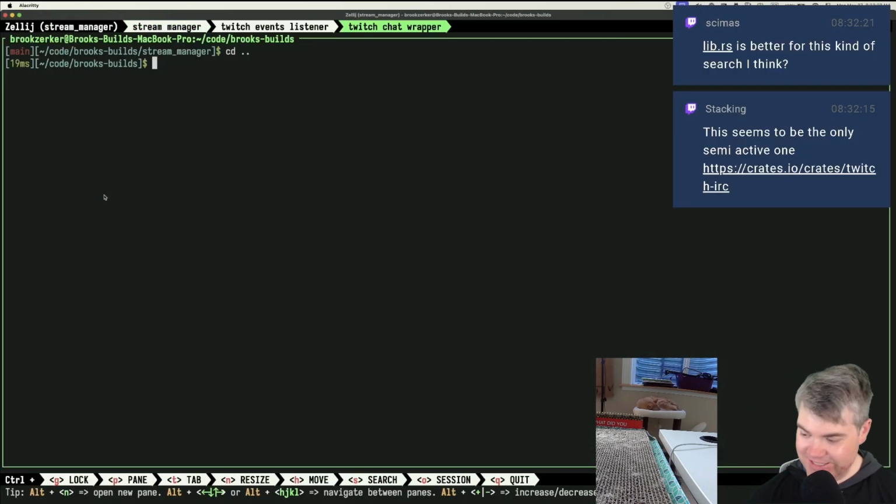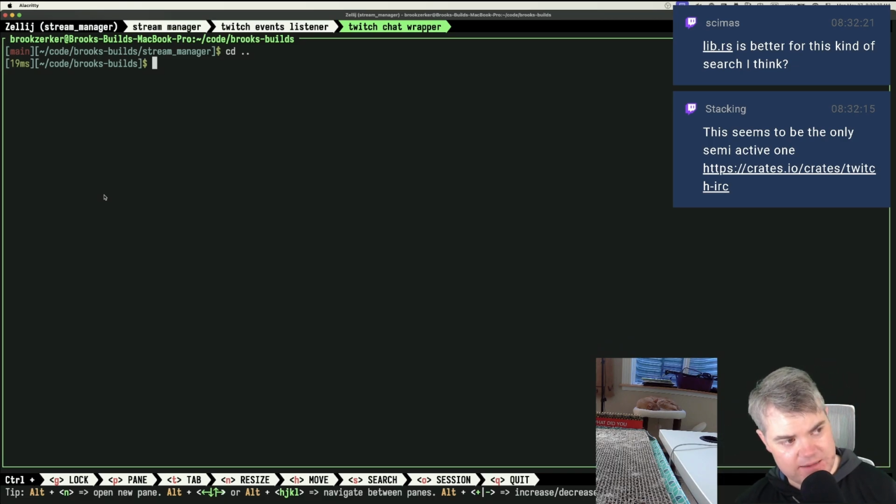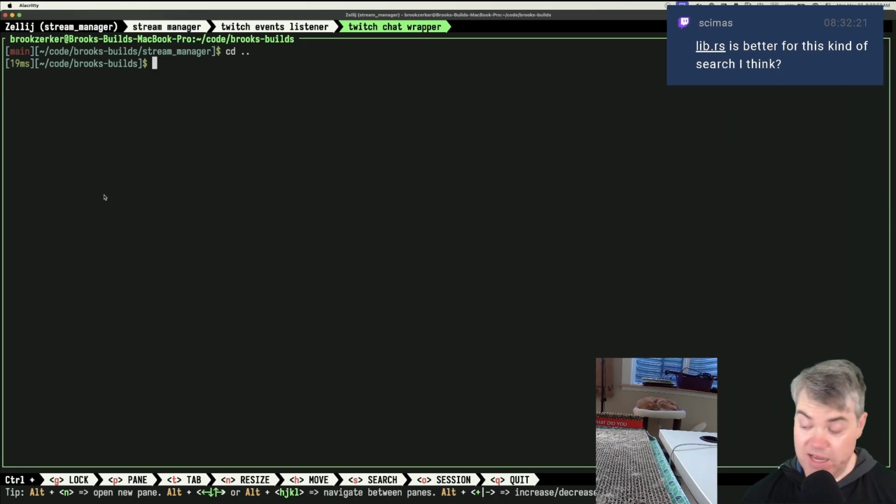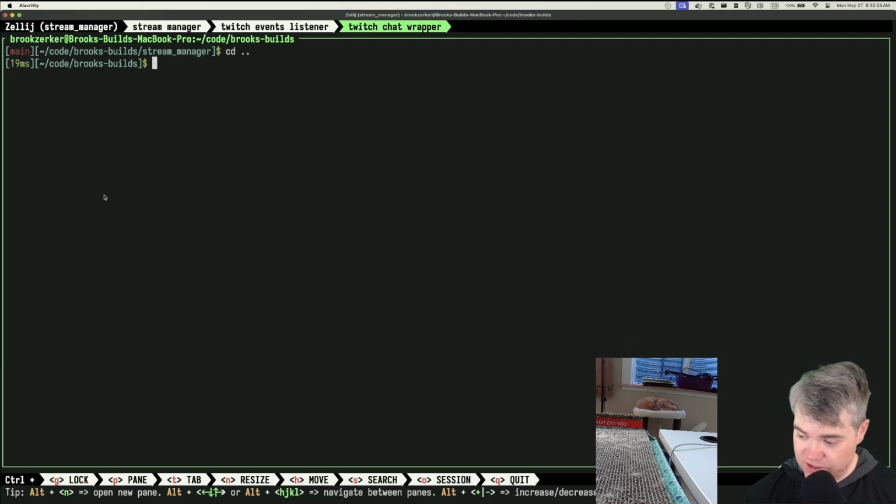Skimbass, hello. How are you doing today? lib.rs is better for this type of short search, you think? Oh, I guess it is. Is there a reason that I stopped using lib.rs? Don't remember. I can't remember if there's some reason I stopped using them, or if I just went back to crates.io. But yeah, you're probably right. It probably is better for that kind of search because they show the information in a different way.